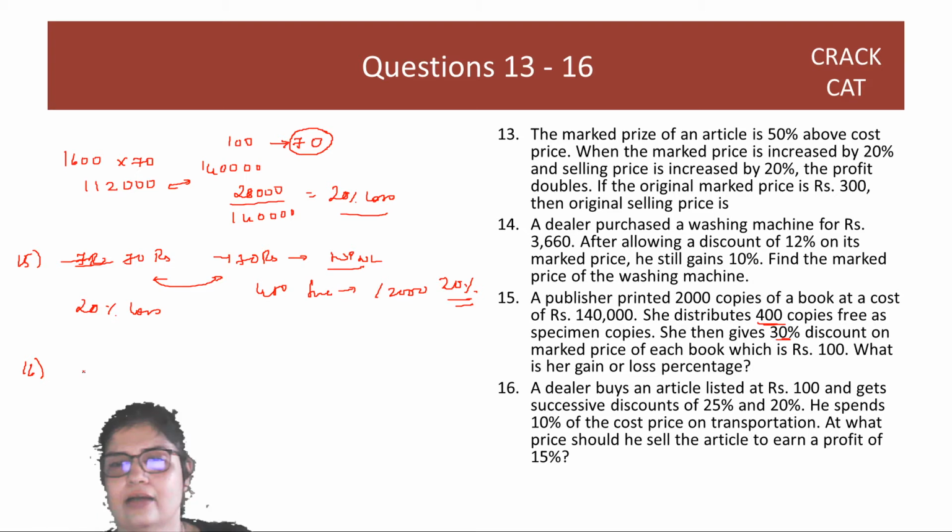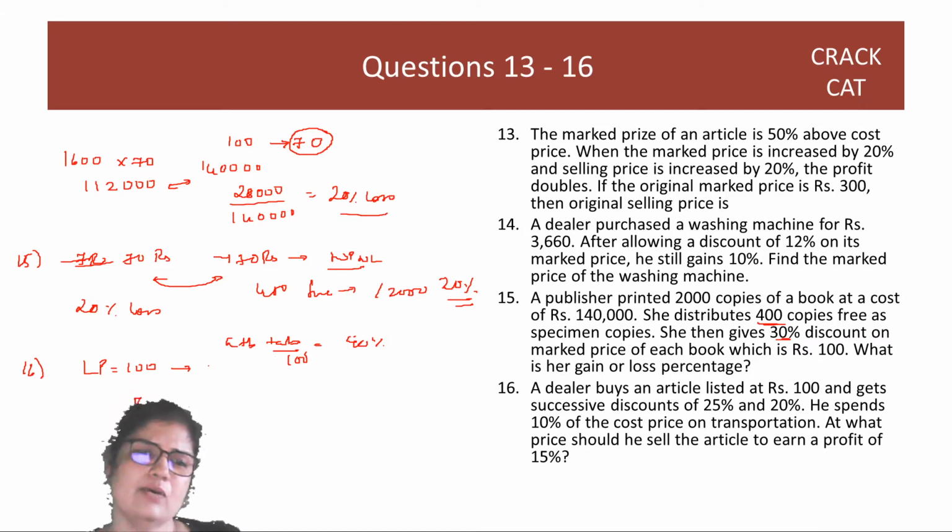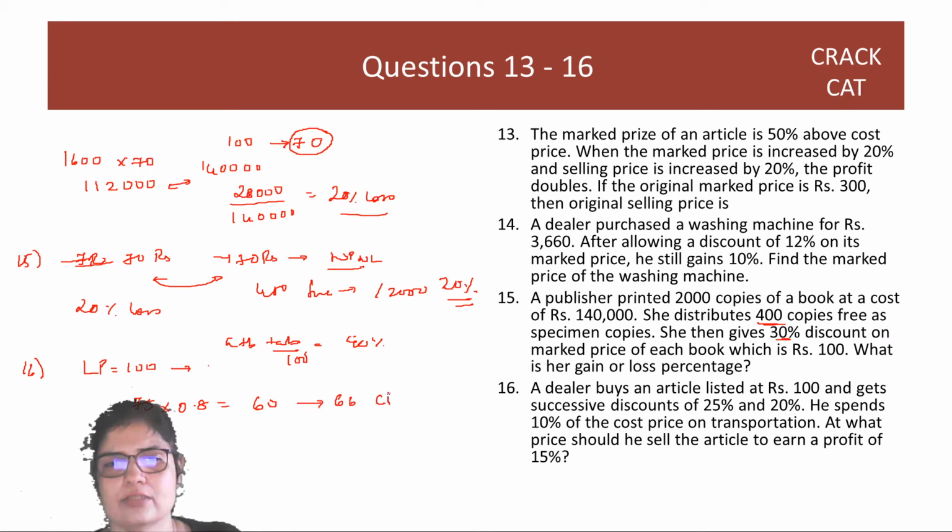A dealer buys an article listed at rupees 100. List price is 100 and gets successive discounts of 25 and 20%. So for the first discount of 25, you can use A plus B plus AB by 100 to come up with 40% as the total discount, or you can just do the maths, right? It's very quick. 100 less the discount is 75, and 20% discount on 75 means 0.8 of that, 60. He spends 10% of the cost price on transportation, so 66 is his total cost price.